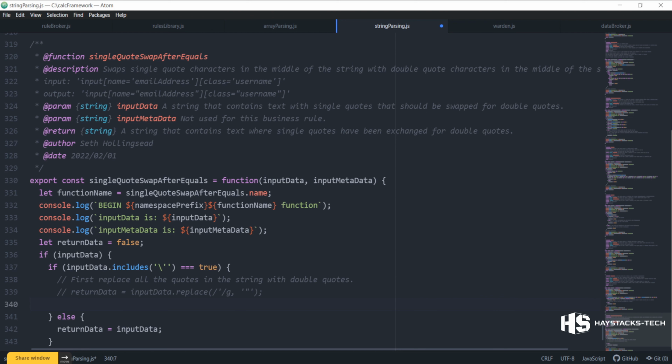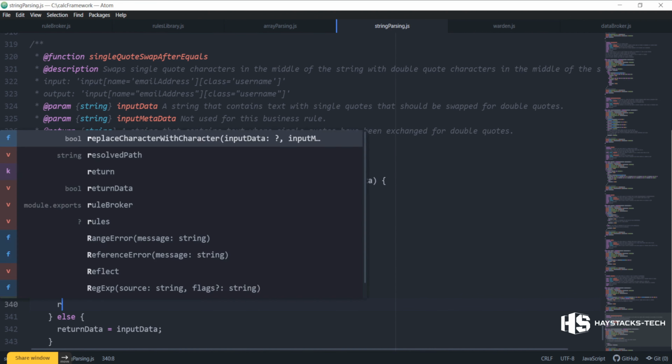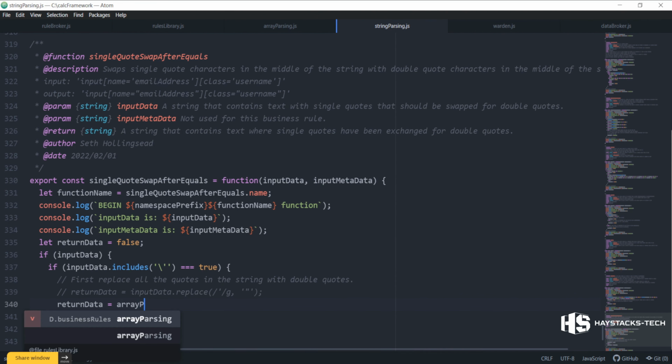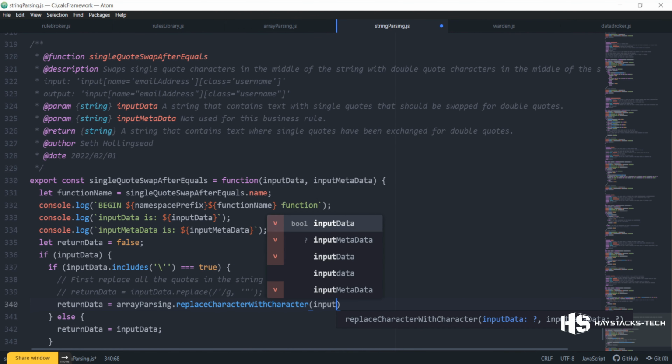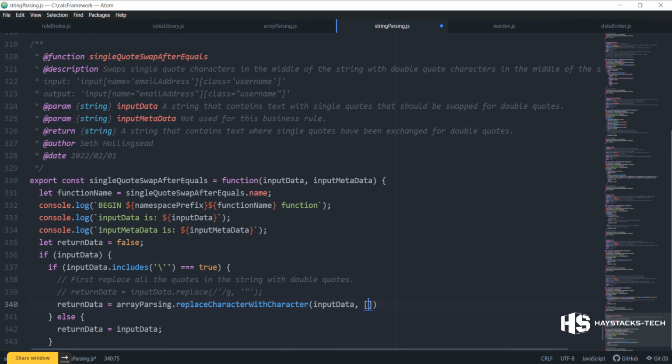And I don't know what your system's going to do, because being on Mac and some of the linter stuff that you have, I don't know how that's going to behave, but it would do the job. And then I have the official way that I'm doing it in here, which is return data equals array parsing dot replace character with character, input data. And then I am passing the regular expression as part of an array, so it is still there: single quote, double quote, single quote.